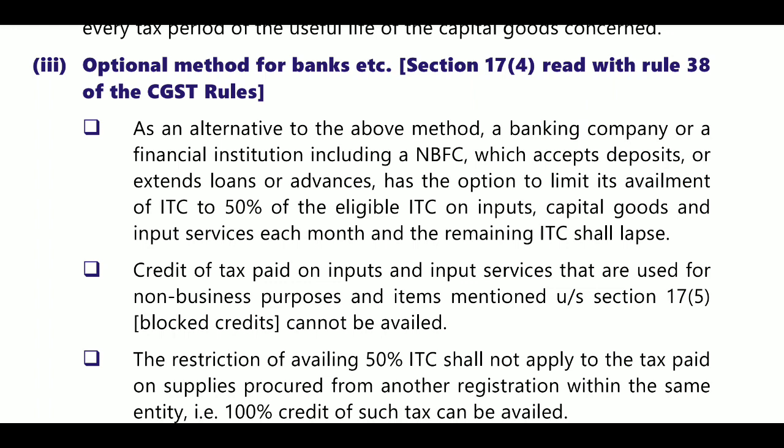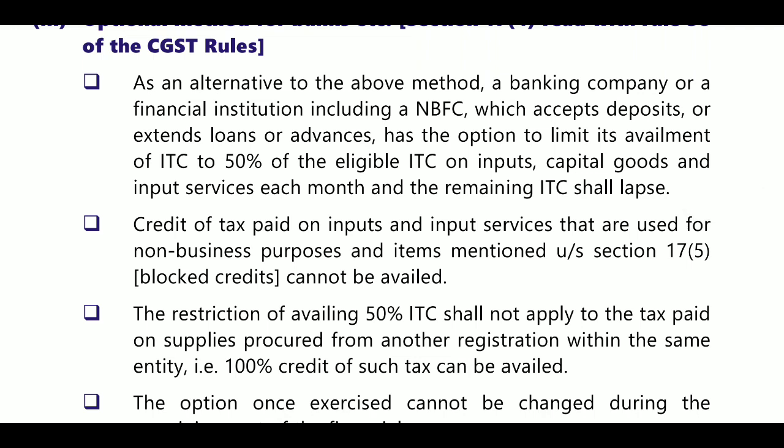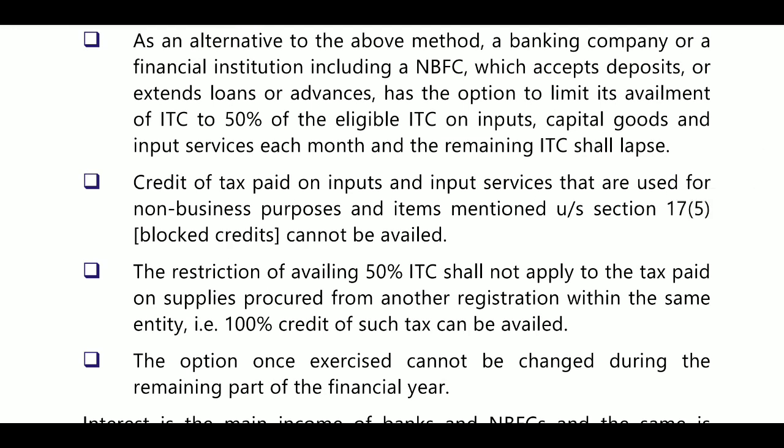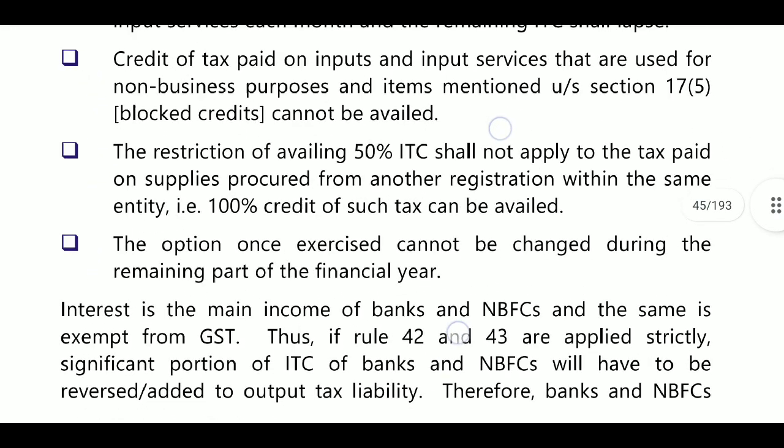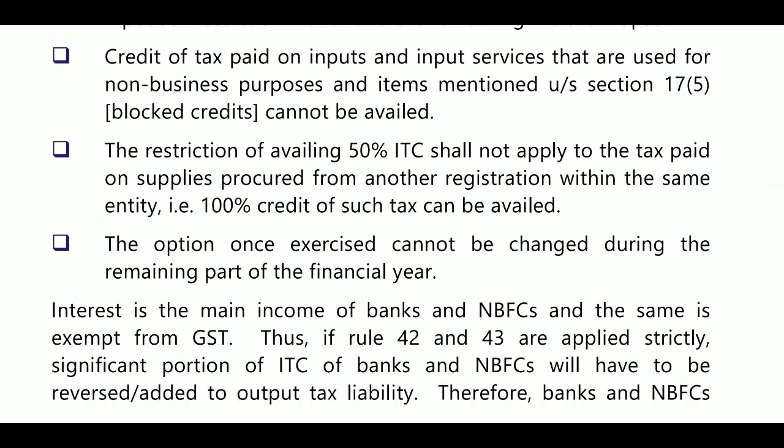Next, restriction of 50% shall not apply to the tax paid on supplies received from another registration within the same entity. If you are in the same entity in another registration, then that 50% restriction will not be applicable. Next, option exercised cannot be withdrawn during the remaining part of the year. So once you have exercised, it cannot be changed during the remaining part of the year. So you must select before starting the year.